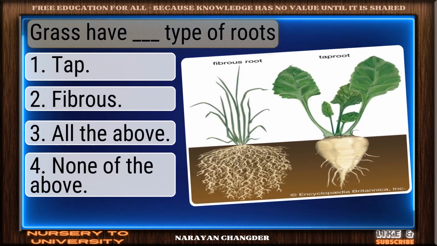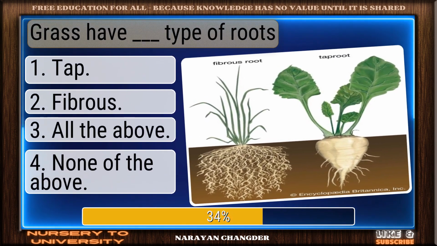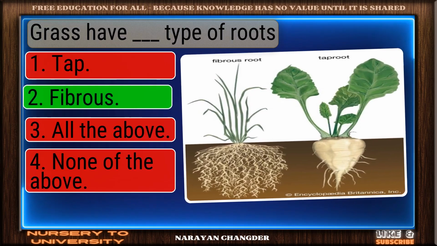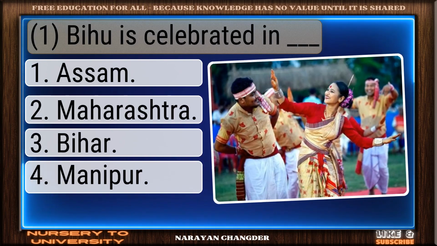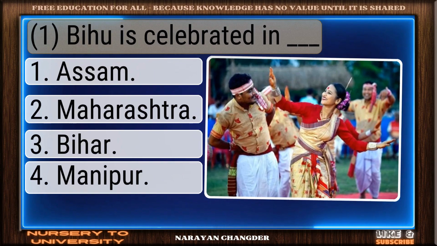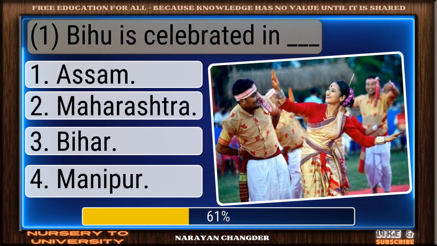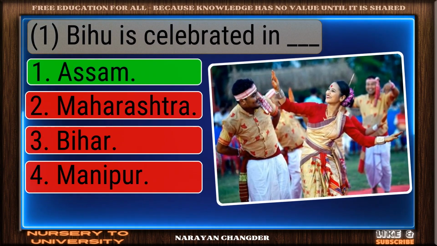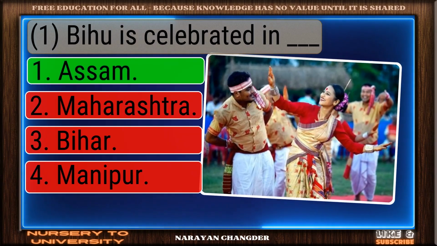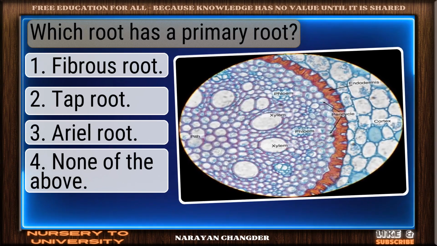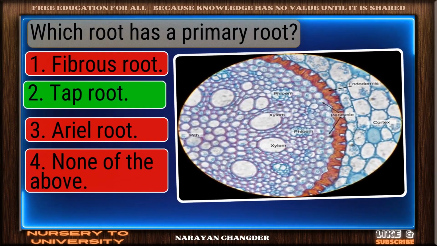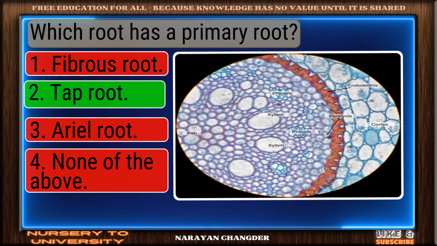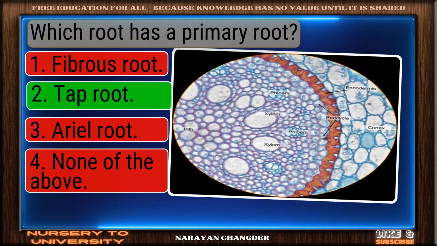Grass have dash, type of roots. Excellent. Fibrous is a brilliant choice. Bihu is celebrated in dash. Correct response. Assam is the most accurate answer. Which root has a primary root? Good thinking. Taproot is the right answer.